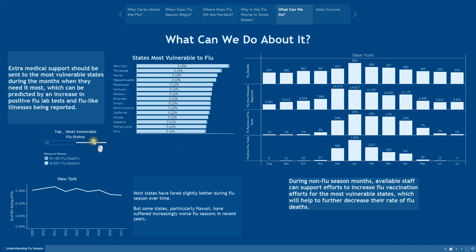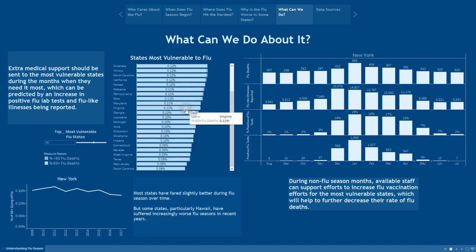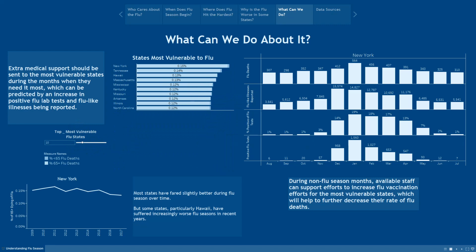Maybe we have enough resources to help 30 states. And we can just make the list longer and look at each one. Maybe we can only do 10. But all that information is easy to populate here on the chart. Now as we select each state, let me go ahead and move this back to 15 because I just kind of like that.